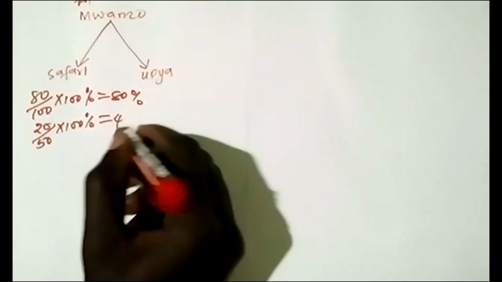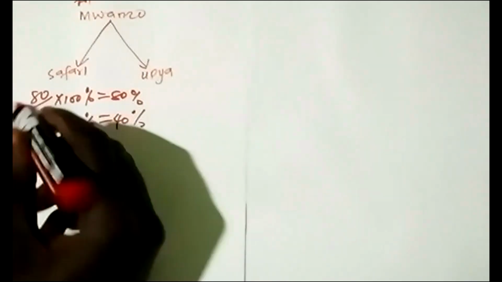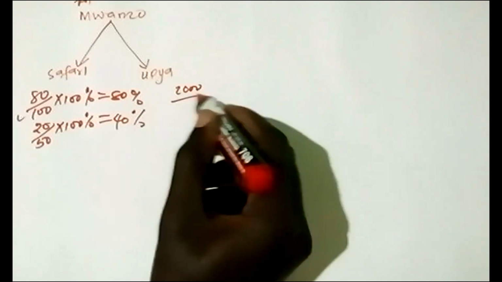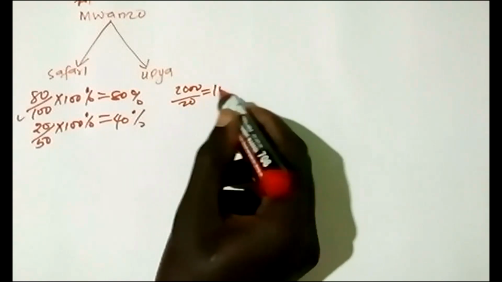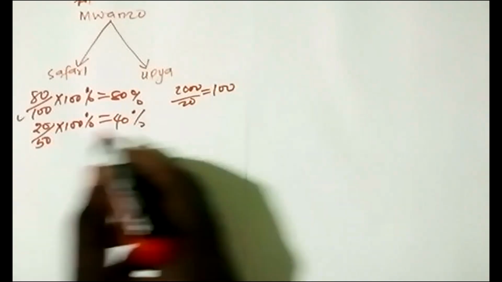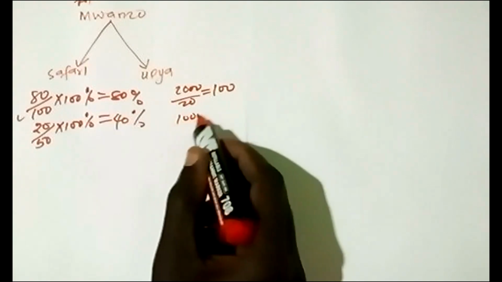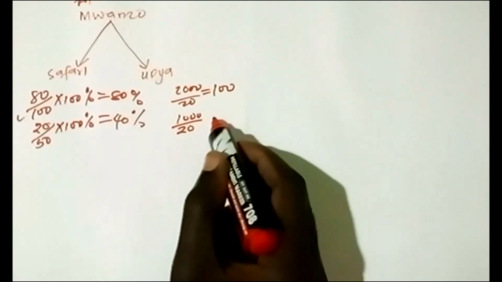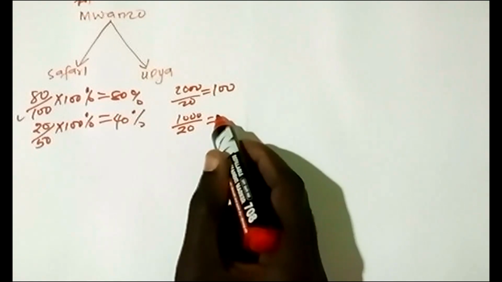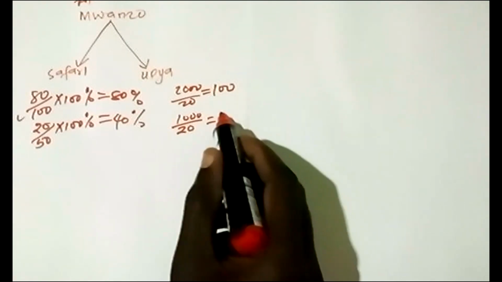So this is 40%. We arrived at 100 by taking 2,000 divided by 20 to get the number of shares. Then we arrived at 50 by taking 1,000 divided by the par value of our share; the number of shares issued by Upia is 50.